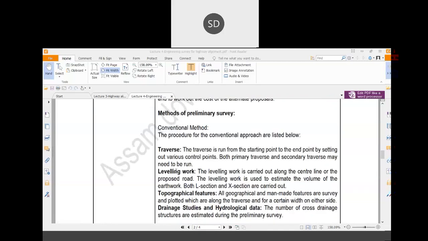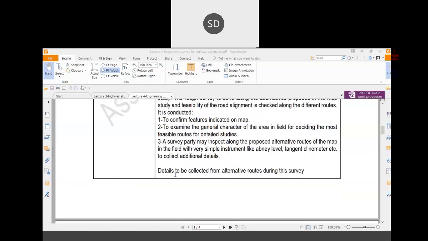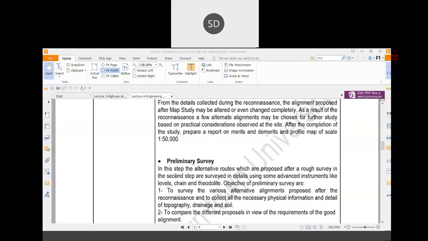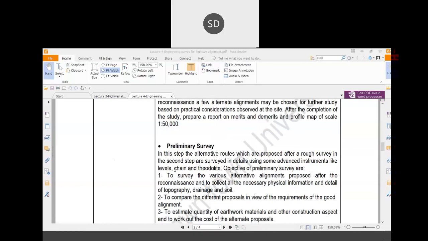So you just remember one thing. From the map study, we suggest different alternative routes, maybe 10 to 12, maybe 5 to 6. After the reconnaissance survey, that number will be reduced to 3 to 4 or 2 to 3 like that. And after the preliminary survey, that will be further reduced to one road.